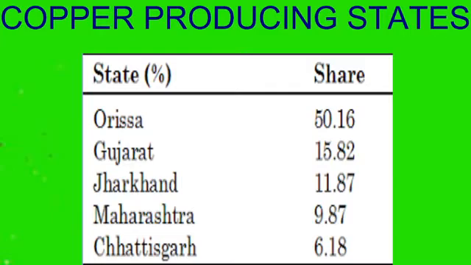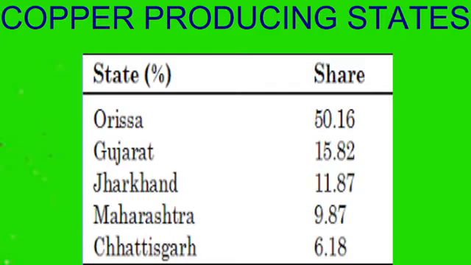Because of which it's used in the manufacturing of mixed metals. It is alloyed with zinc to give brass. When it's mixed with iron and nickel, it gives stainless steel. When it's mixed with tin, it is known as bronze, and with nickel it gives German silver. So it's basically mixed with other metals.